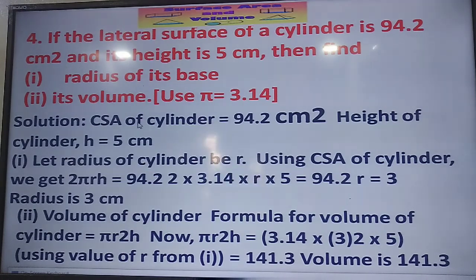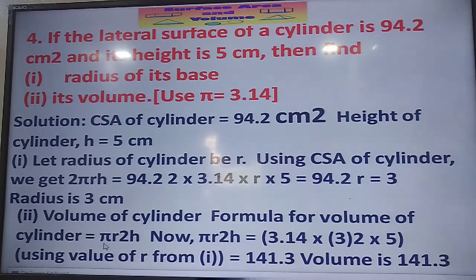You know that the lateral or curved surface area of a cylinder is equal to 2 pi RH. 2 pi RH equals 94.2. Here pi is 3.14, that is given, and H is 5. After calculation, R is 3 centimeter, and height is 5 centimeter.